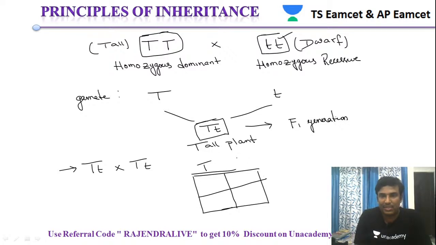So capital T, small t, capital T and small t. So we got capital T capital T, capital T small t, capital T small t, and small t small t.